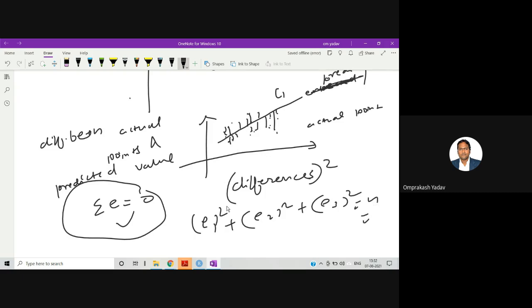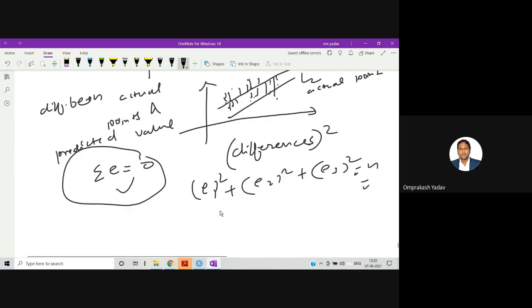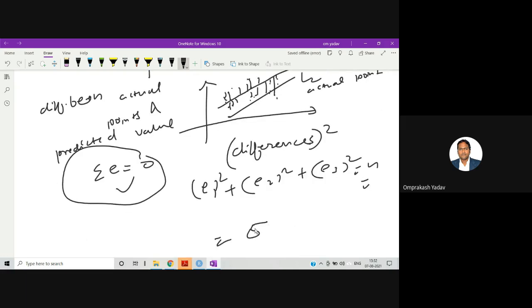Then we will draw L2. And for L2 also, we will project all these points and find the sum of the squared errors. Let's say we got the value 5. If L1 is 4 and L2 fits the data more, then L2's value will be less than this one.